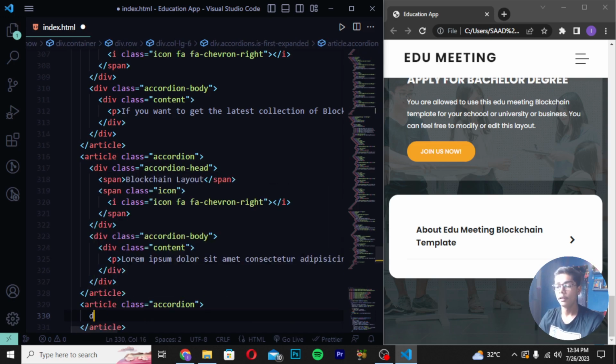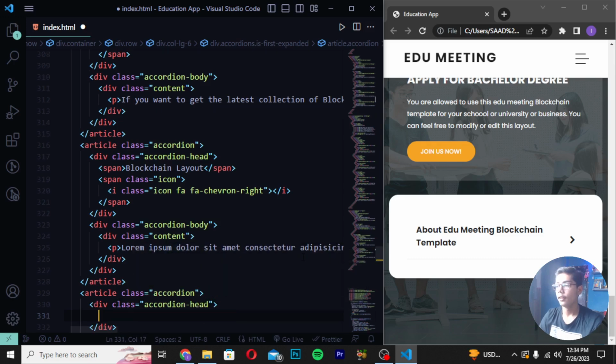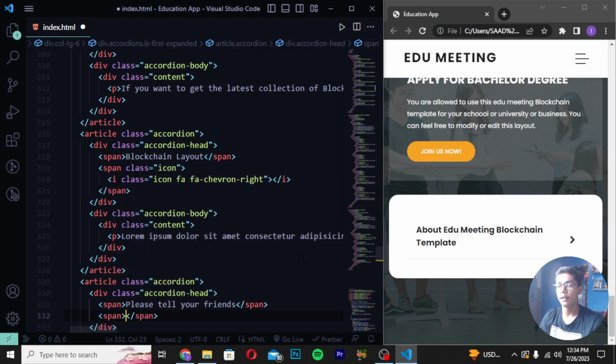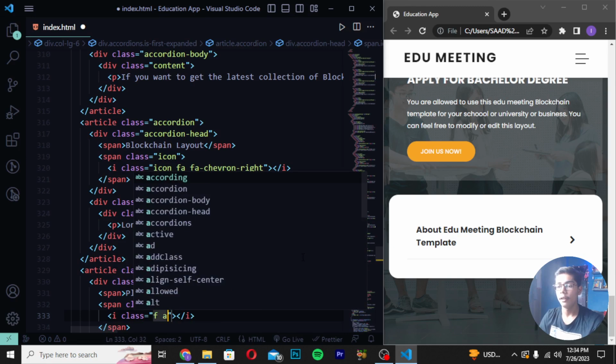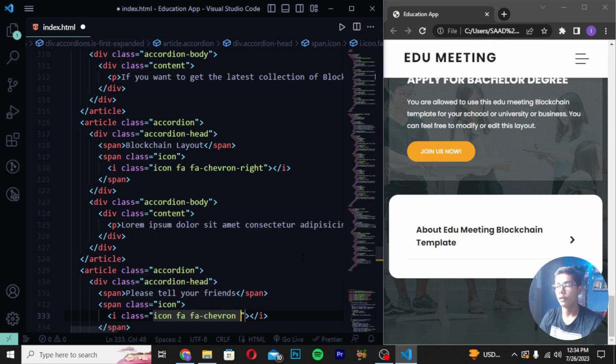Then you have to write here div class accordion head. Then write span tag, and I will be writing please tell your friends like this. Then write span tag again, write here class icon, and then write here fa fa-chevron-right. Save it here, and then you have to reload.